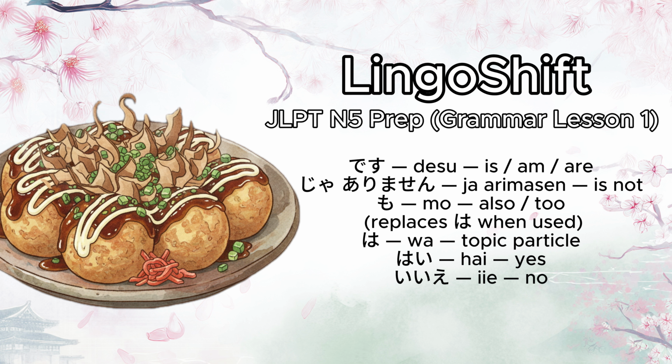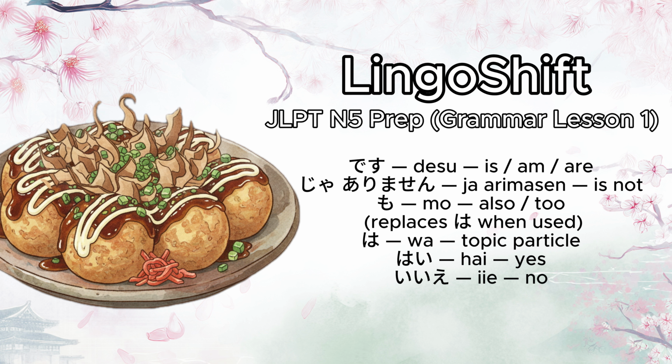Now, let's learn how to say the opposite, is not. To do this, we change desu to ja arimasen. Let's practice that new ending. The phrase is ja arimasen. I will say it first. Ja arimasen. Now, your turn to say it. Ja arimasen. Let's say it one last time together. Ja arimasen. Great.